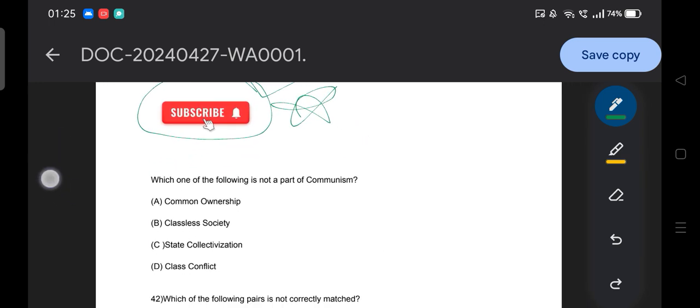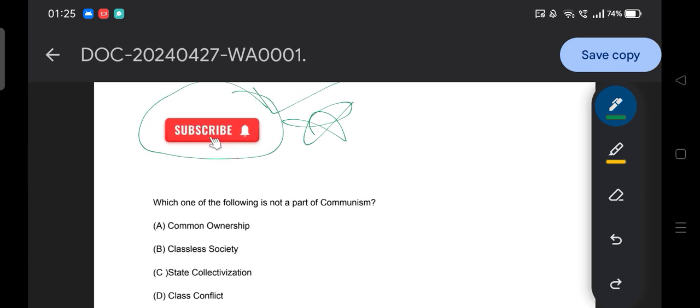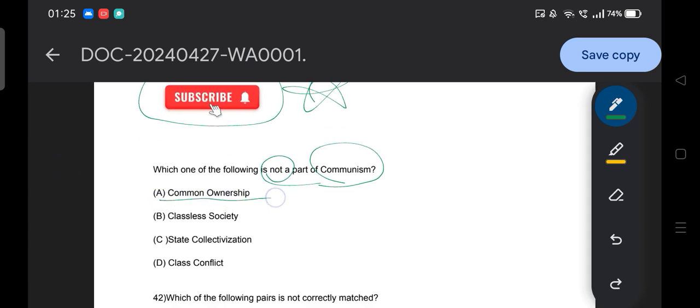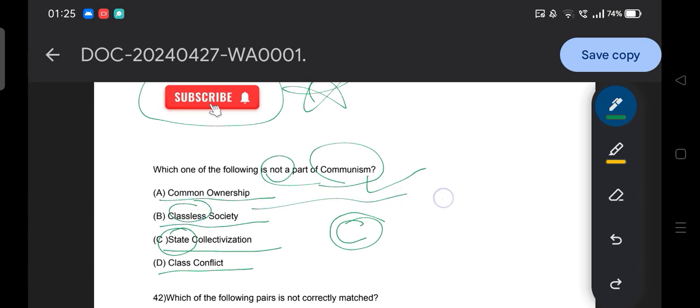Moving to the next, now to our topic, communism, a political ideology, the previous questions of the SSB. So let's start. Which one of the following is not a part of communism? Option A, common ownership. Option B, classless society. Option C, state collectivization. Option D, class conflict. So the answer to this question is option C, because communism does not believe in the idea of a state. They believe in the idea of a classless and stateless society.